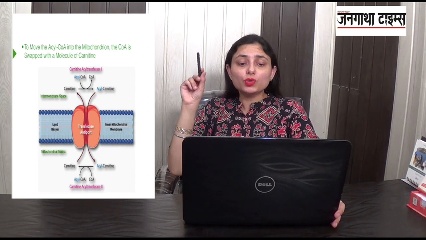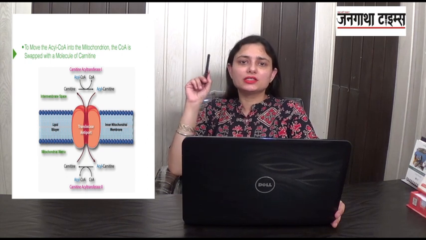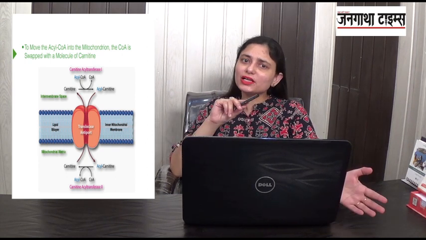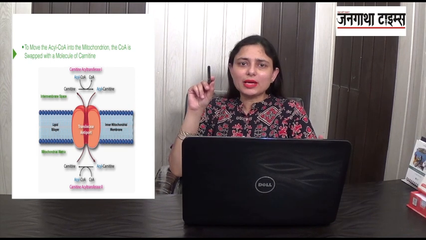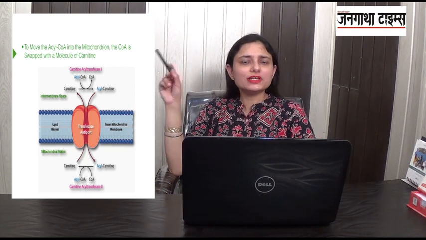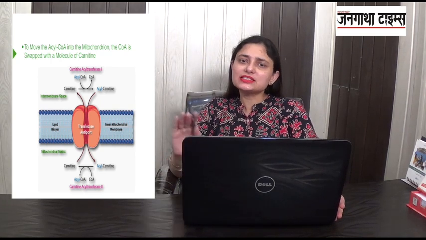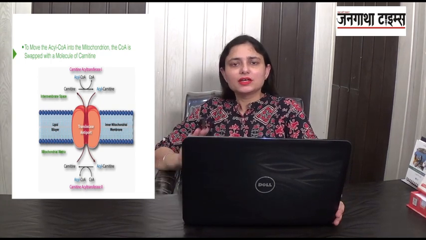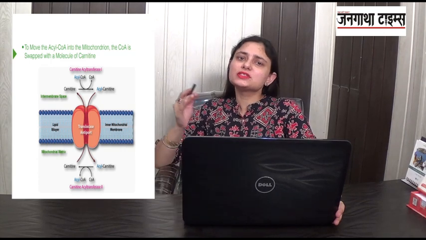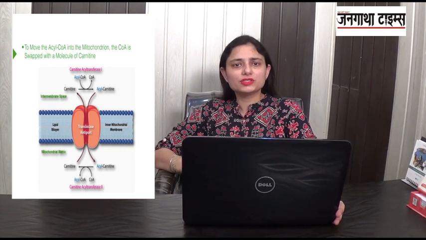Now what happens in this space? Here the coenzyme A is swapped with carnitine. The coenzyme A is removed and carnitine is attached, so it becomes acyl carnitine. This acyl carnitine moves inside the mitochondrial matrix.